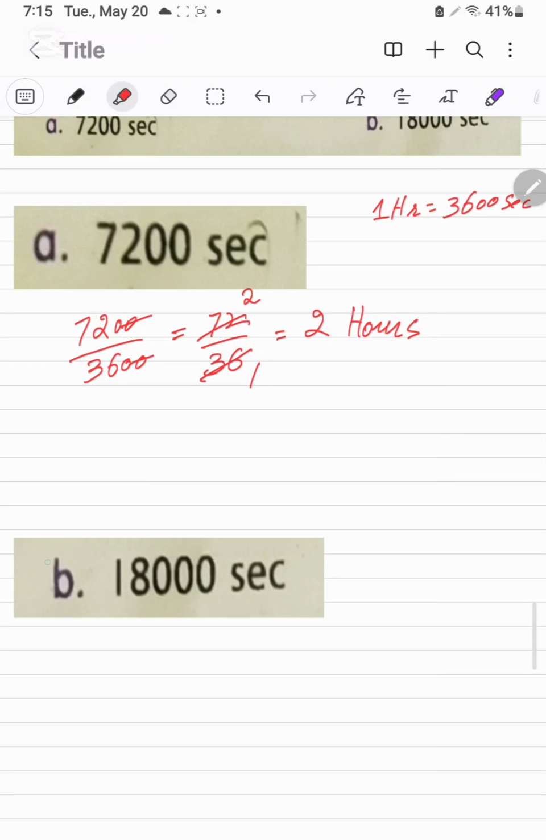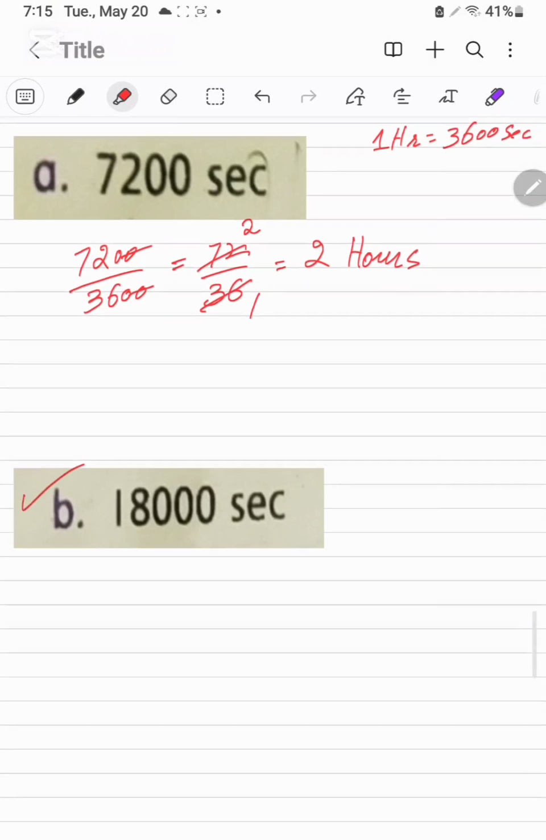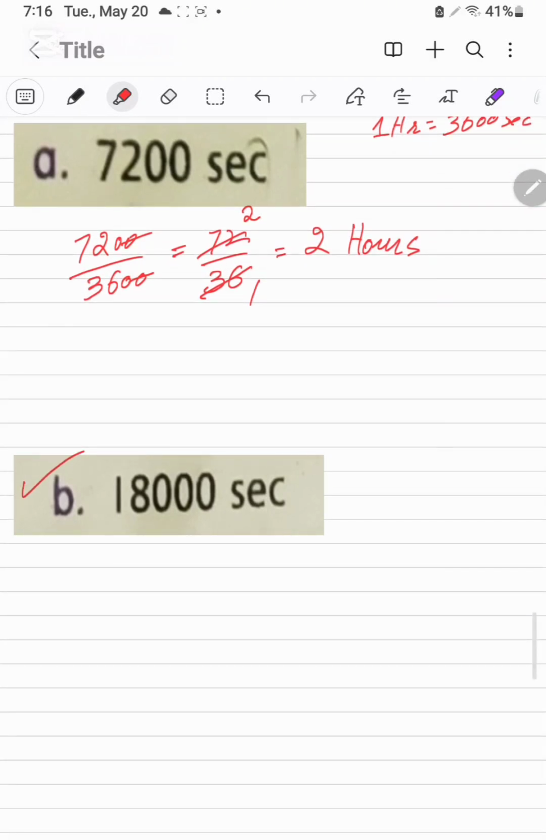And now going to solve its B part. 18,000 seconds. 1 hour is equal to 3600 seconds. So 18,000 seconds will be divided by the 3600 seconds. These 2 zeros will be cancelled.